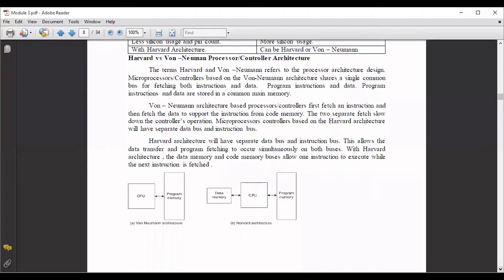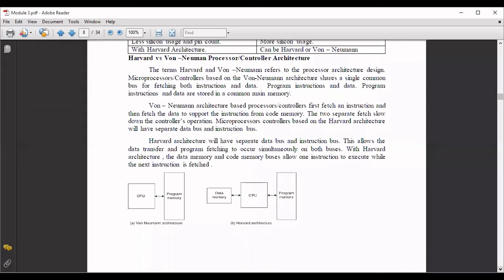And the data memory and code memory buses will allow one instruction to execute while the next instruction is fetched. So you can have the pipelining concept also here. One instruction is fetched, then it will go to the code, and again immediately the next instruction can be fetched. So that is how you'll be able to manage both the data as well as the program or instructions properly when you use the Harvard architecture in the processor.